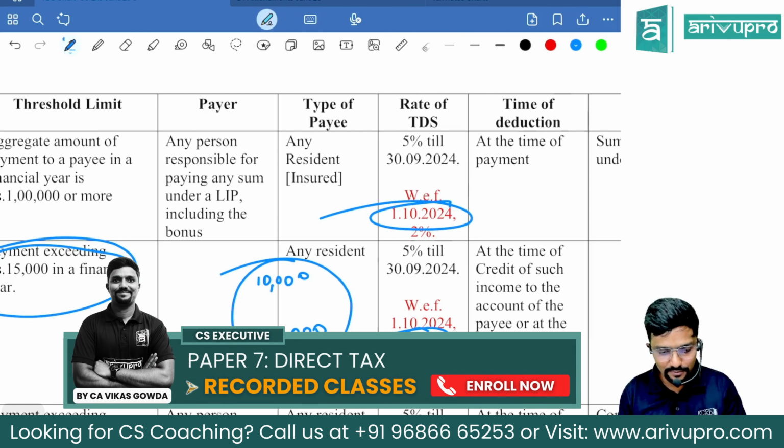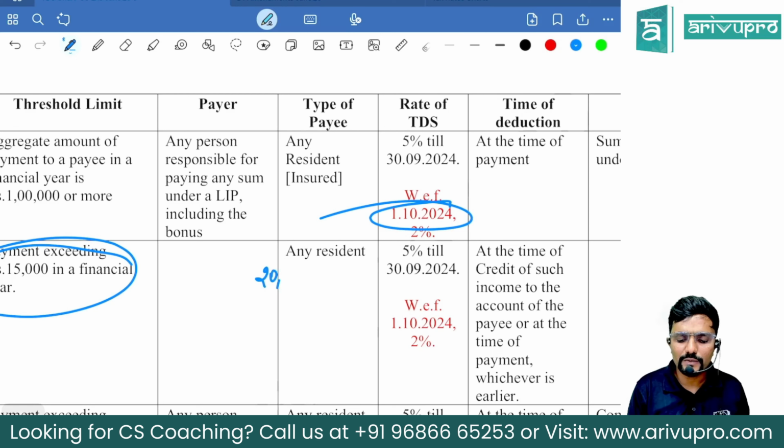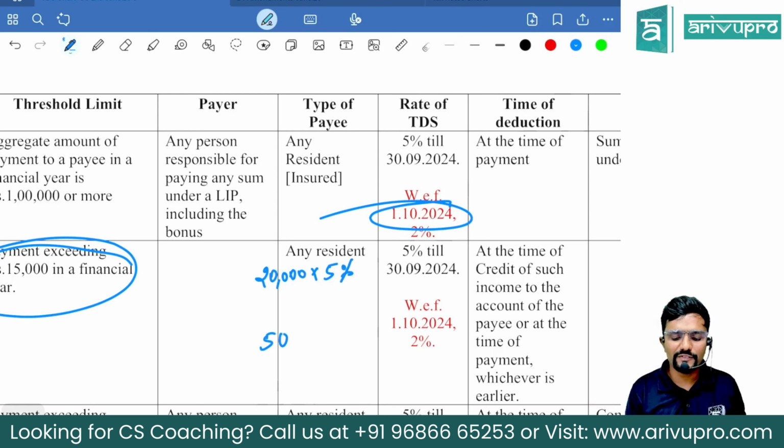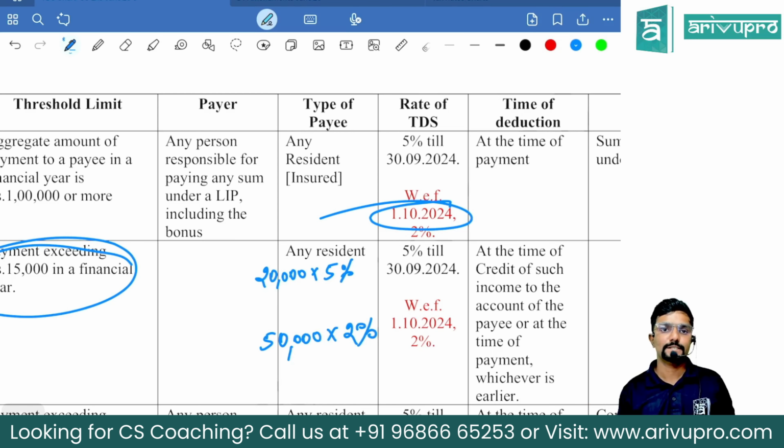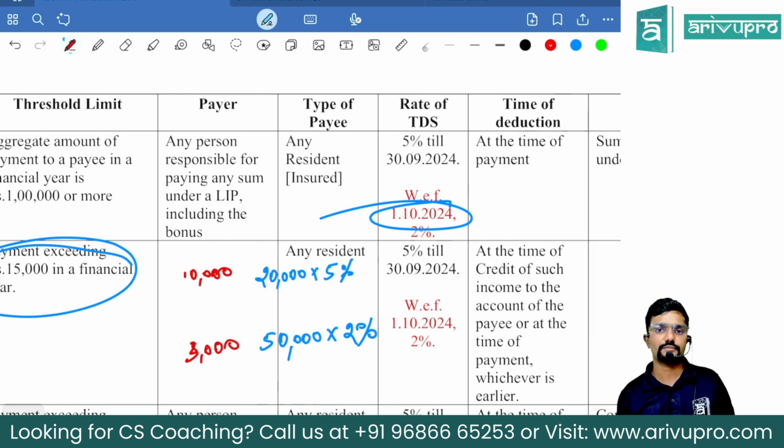Now listen, one more story. Sir, before 30th September only, I had already paid 20,000. So how much TDS to deduct, sir? 5%. And after 1st October, again I paid another 50,000, sir. How much TDS to deduct? 2%. Now, sir, before 30th September, I had paid 10,000, sir. And after 1st October, 3,000 is paid, sir. Should we deduct TDS? No TDS.